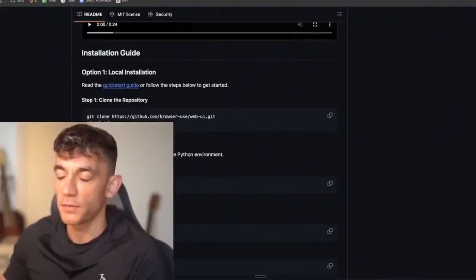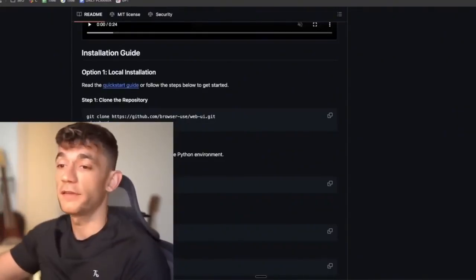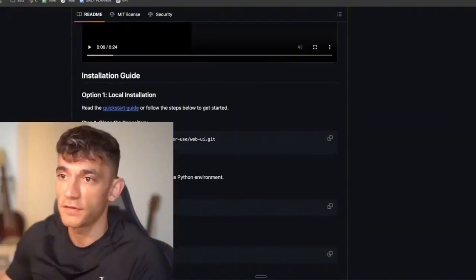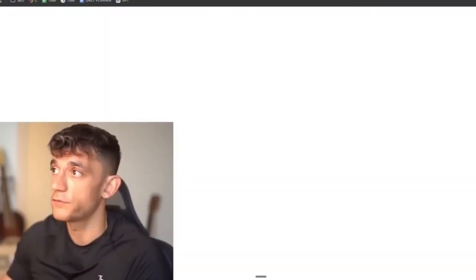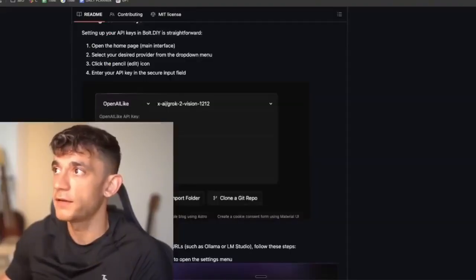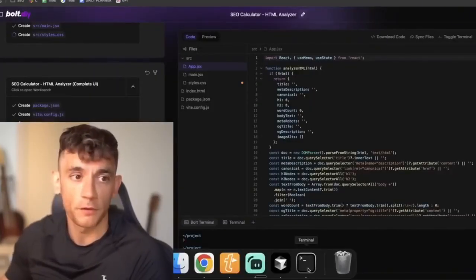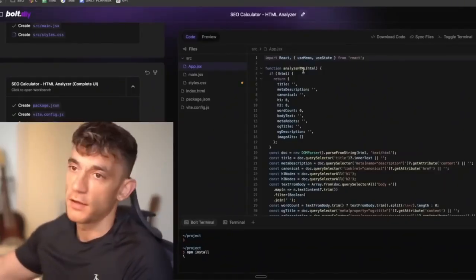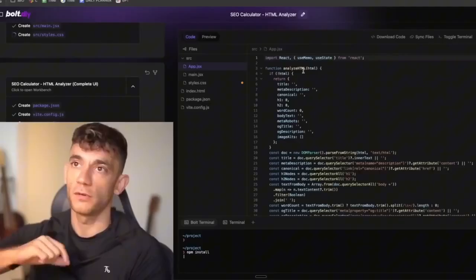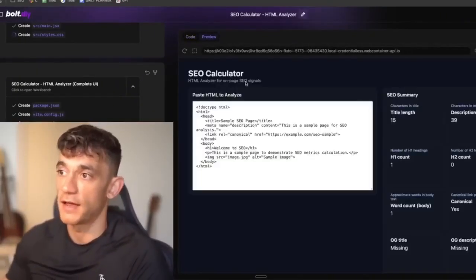I can't set this up on a live stream simply because it's going to shut down all of my Chrome instances, so avoid that. But if you're testing this offline, then you can use Browser Use Web UI, and that can actually control your laptop with GPT-5 as well. Also, something to bear in mind is if you're running Bolt locally, try not to have too many programs open. For me, I'm live streaming right now, which is already taking up a lot of memory. And if I code with Bolt DIY locally at the same time, it can get quite messy and slow down your laptop.